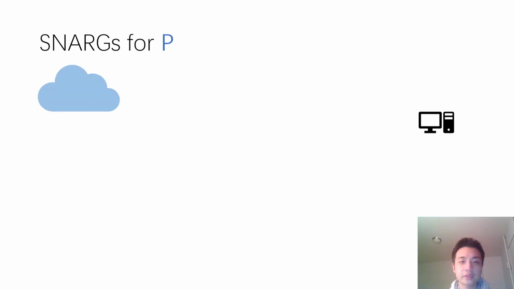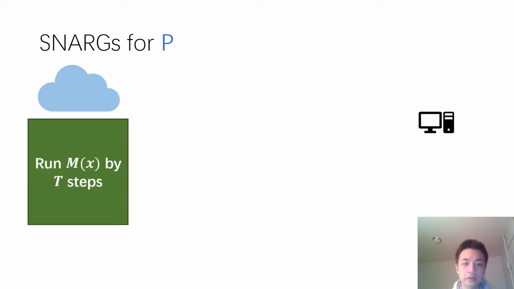One interesting subclass of NP is the class P, which consists of all polynomial-time computation. So why are SNARGs for P an interesting problem? Consider the following scenario of computation delegation. Suppose there is some client who doesn't want to do some heavy computation on its own. So it delegates some Turing machine M with some input X to the cloud.